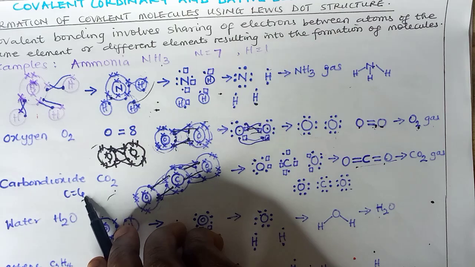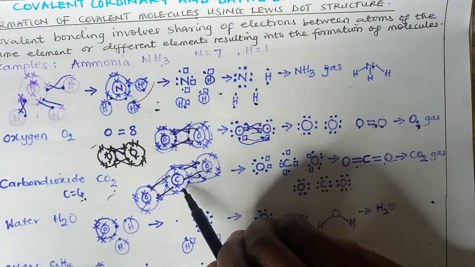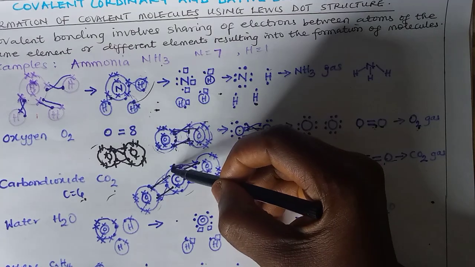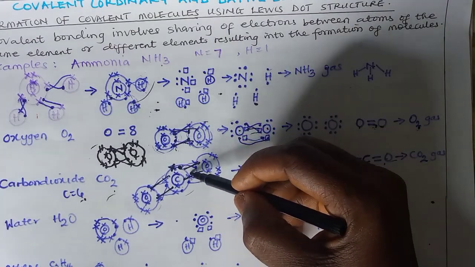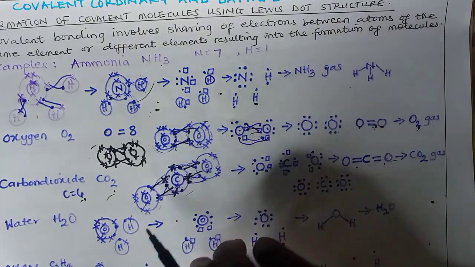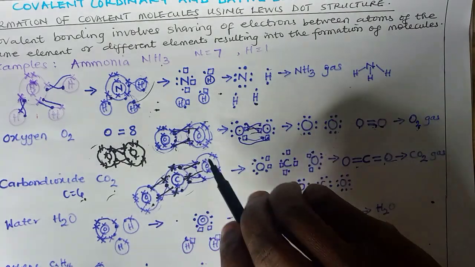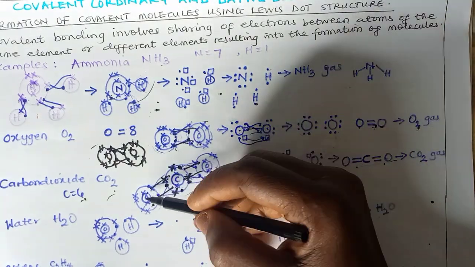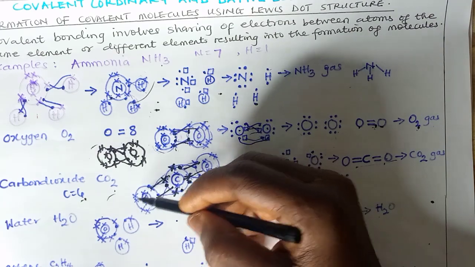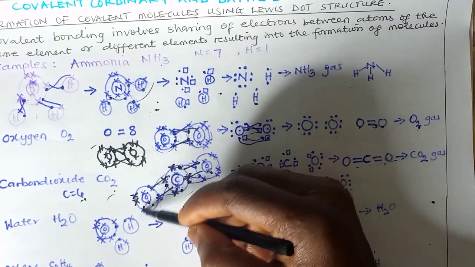The atomic number of carbon is 6. So arranging carbon, we have 2 and 4. So how do we arrange the 4? We have 1 here, one alone, one here, one missing, one here, one missing, and then oxygen combined with carbon on this side, another oxygen on this side. How? The atomic number of oxygen is 8, that's 2 here, then the remaining 6 are outside.